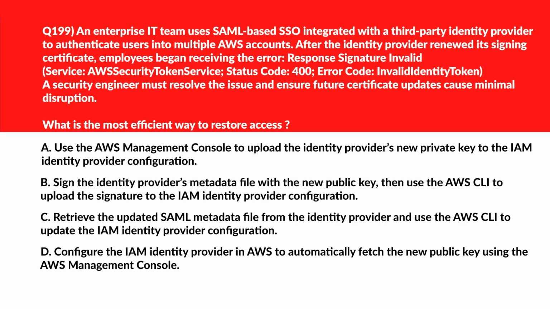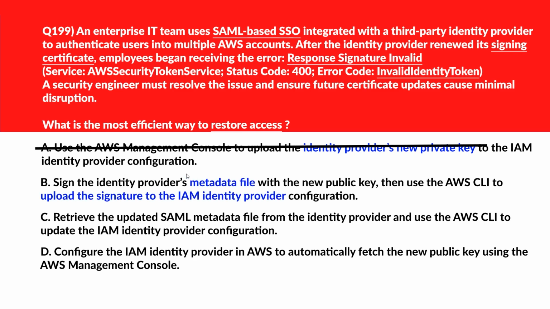Alright, now let's look at this question. This is all about status code, that is error code of 400 invalid identity token. Option A, if we look, says use the AWS Management Console to upload the identity provider's new private key to the IAM identity provider configuration. IAM identity provider configuration doesn't accept private keys, only public metadata is used. Incorrect.